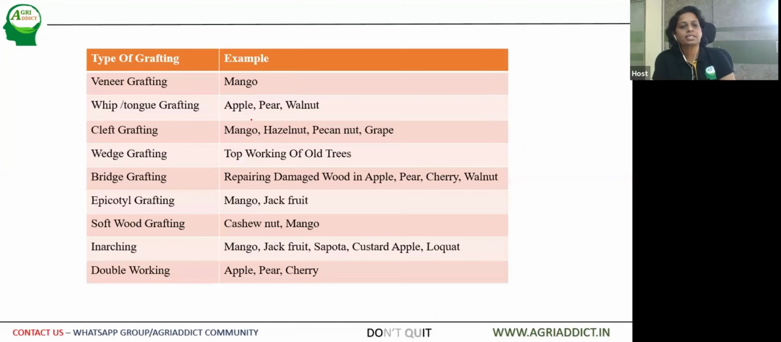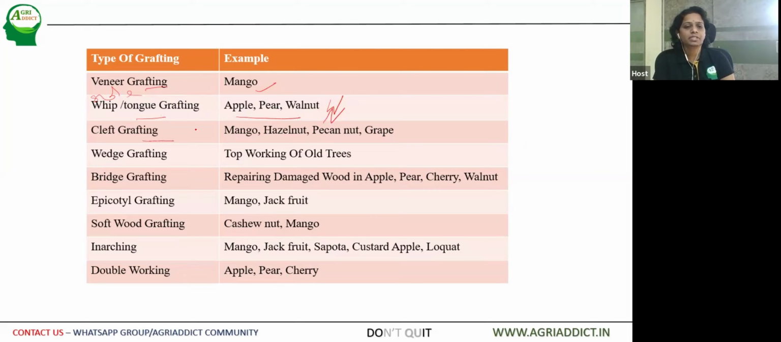And if you look into the examples of horticultural importance, veneer grafting is followed in the case of mango, veneer or side grafting, as I told you. Then whip or tongue grafting. In the first picture I have shown you, like this. So this can be attached like this. This is followed in the case of temperate fruit crops.